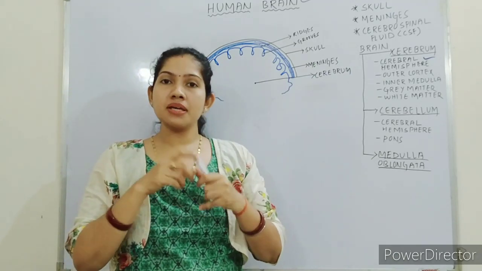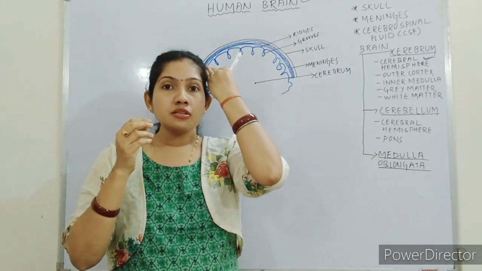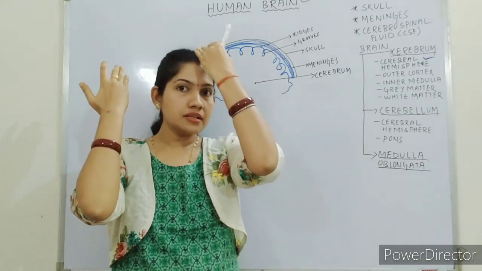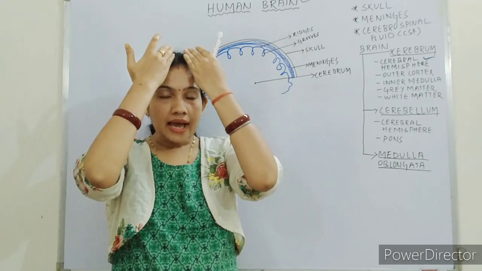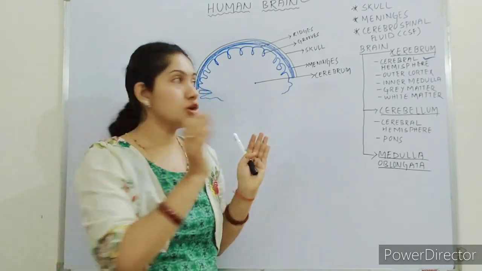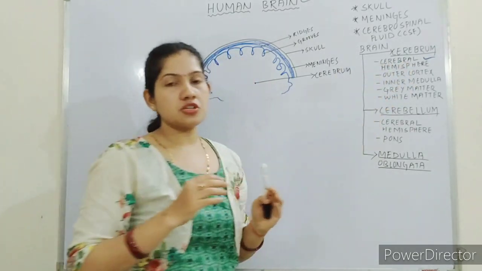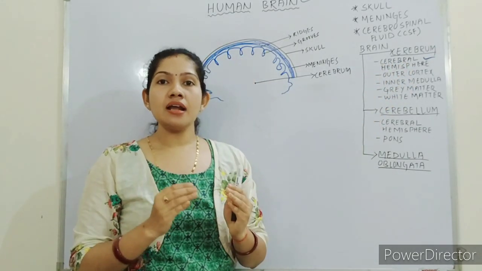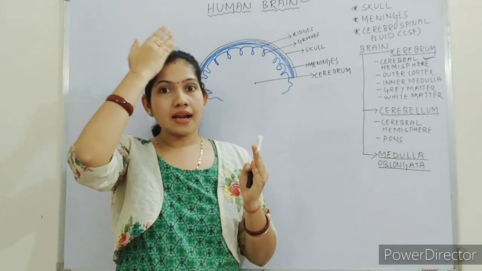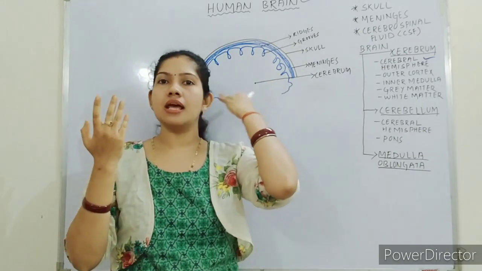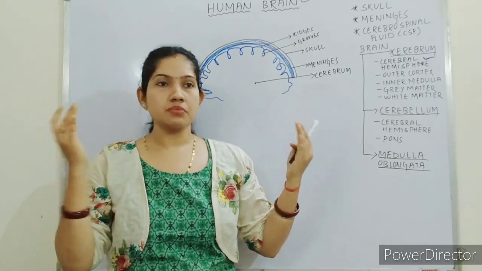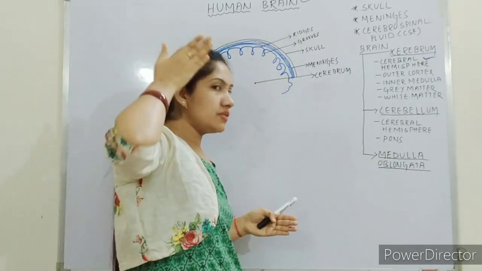Then cerebrum has two sides, left and right, and these parts are known as hemispheres, cerebral hemispheres. So there are two hemispheres in the cerebrum: right hemisphere and left hemisphere.